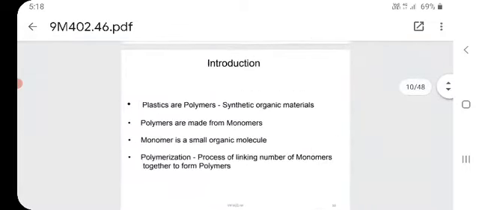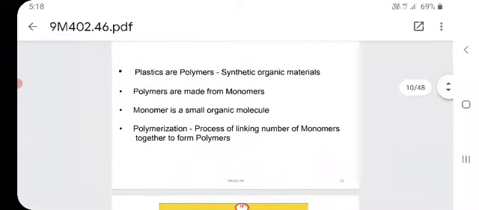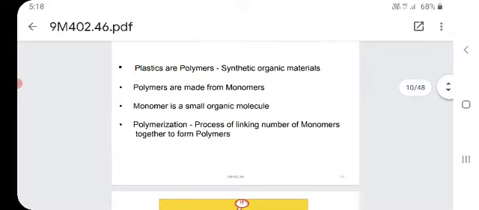So now we'll see the introduction to plastics. Plastics are nothing but polymers. Plastics are polymers, synthetic organic materials. Plastics are also called polymers, and those are synthetic organic materials. The polymers are made from monomers.